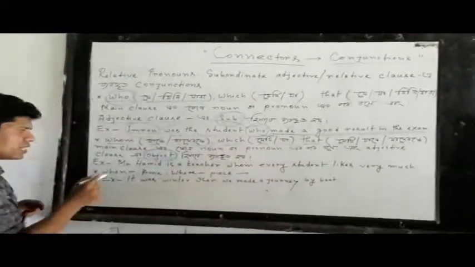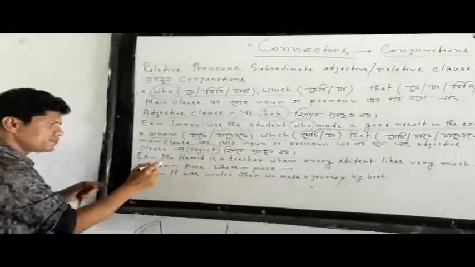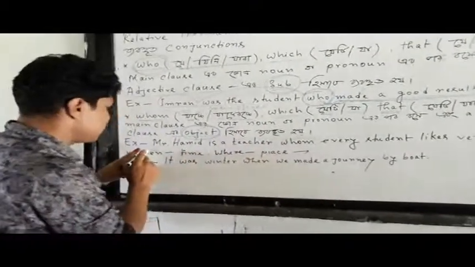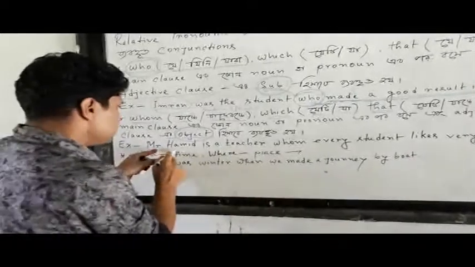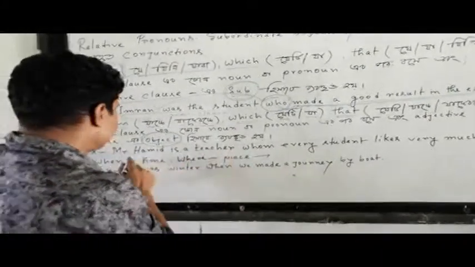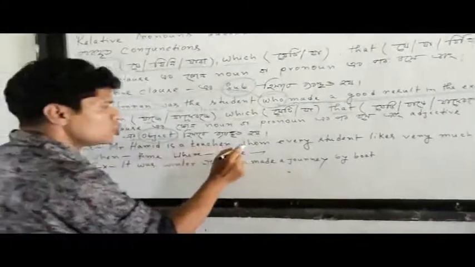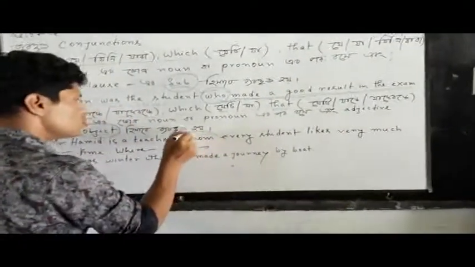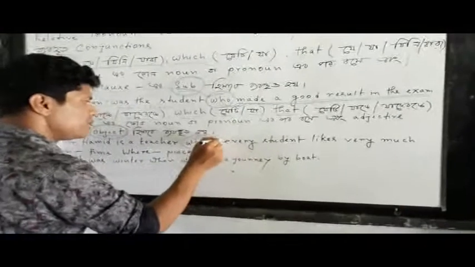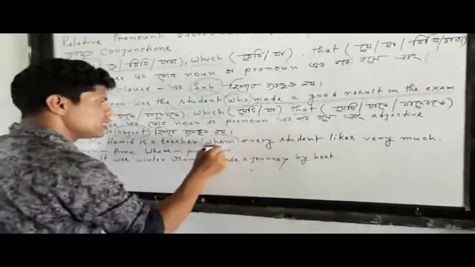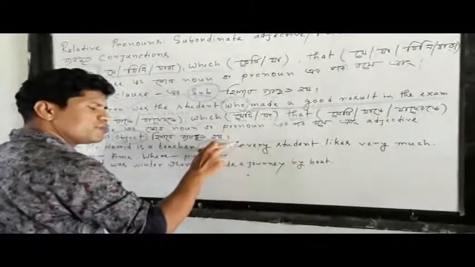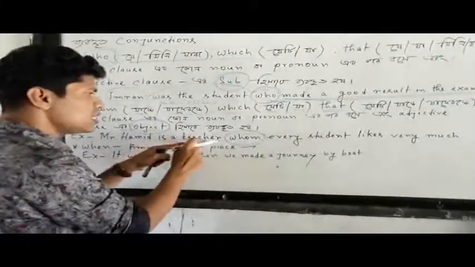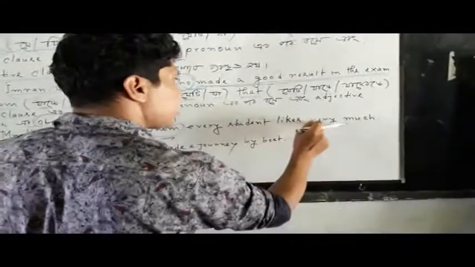Okay, my dear students, you will be much clearer by having a glimpse over the sentence. You see, I have exemplified here. As you see, Mr. Hamid is a teacher. Mr. Hamid is a teacher whom every student likes very much. You see, whom. I have used here the earlier mentioned, above mentioned conjunction whom. You see, I have just put it here.